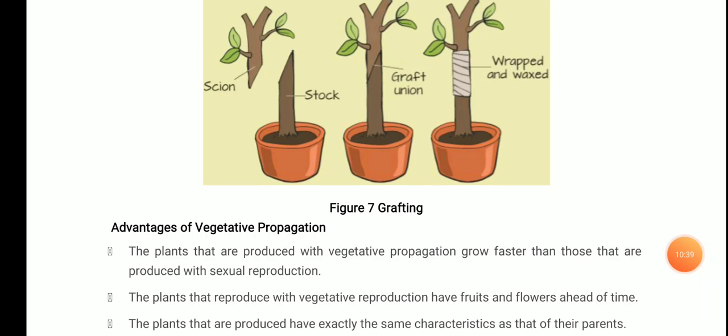So this was about vegetative propagation. In the next video, we will be starting with other types of asexual reproduction like budding, etc. Okay, we will be discussing it in the next video.